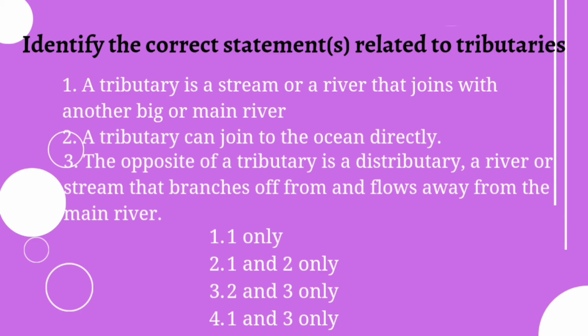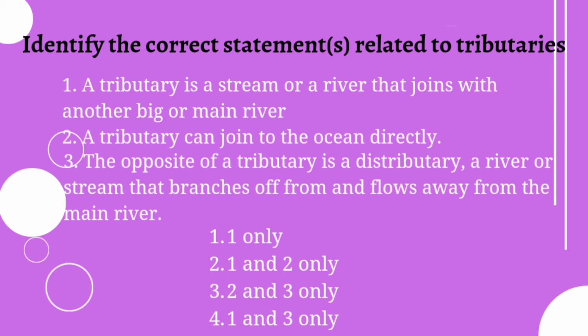Let's discuss the statements first. A tributary is a stream or a river that joins with another big or main river. This statement is true. A tributary means a small river that joins with another big or main river. Then second statement, a tributary can join to the ocean directly. This statement is false because a tributary cannot join the ocean directly. That is why it is said as tributary.